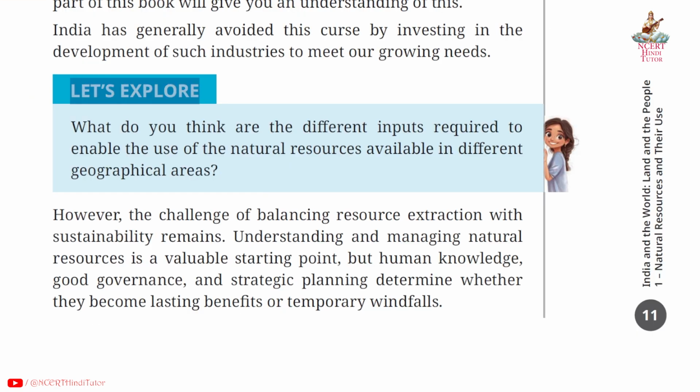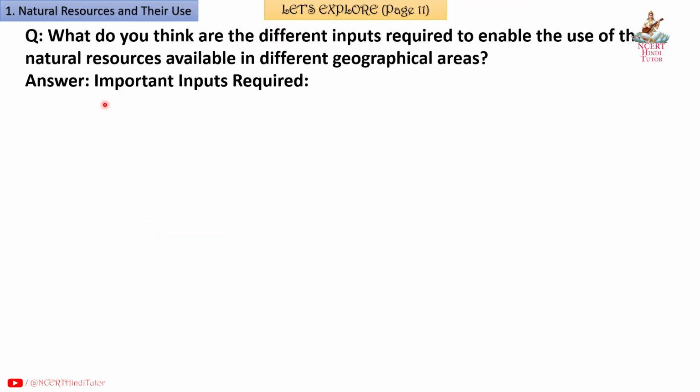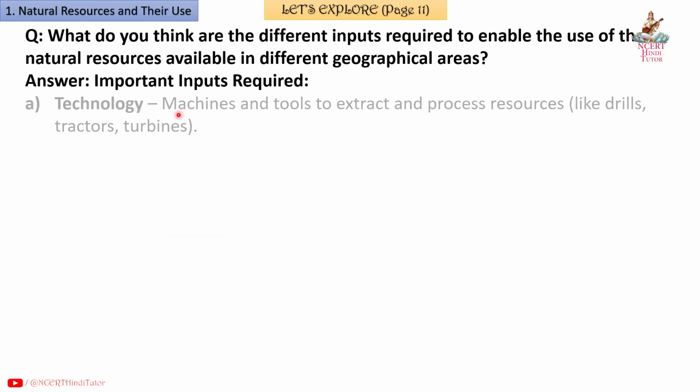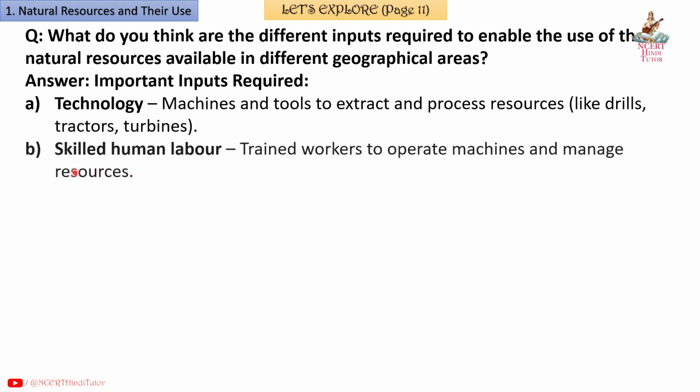Let's explore page 11. What do you think are the different inputs required to enable the use of the natural resources available in different geographical areas? Answer. Important inputs required: A. Technology, machines and tools to extract and process resources like drills, tractors, turbines. B.